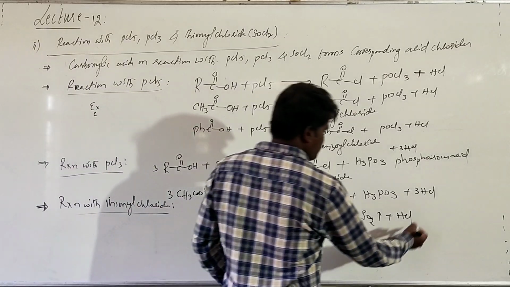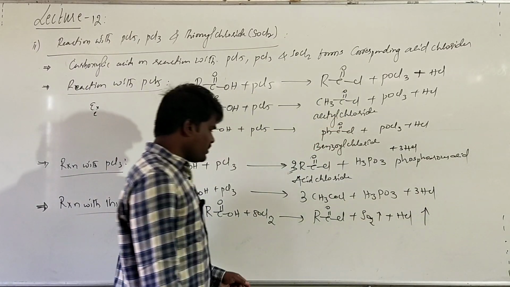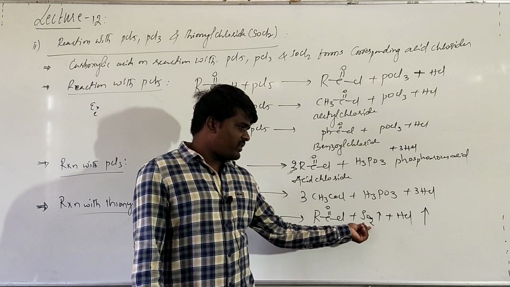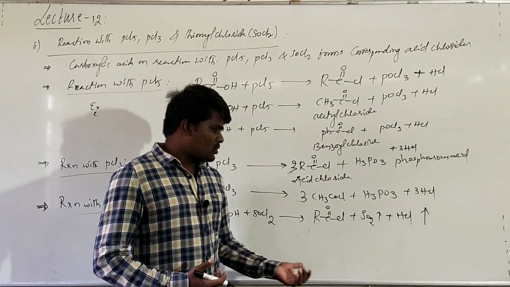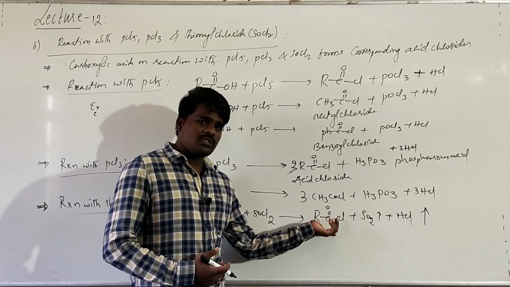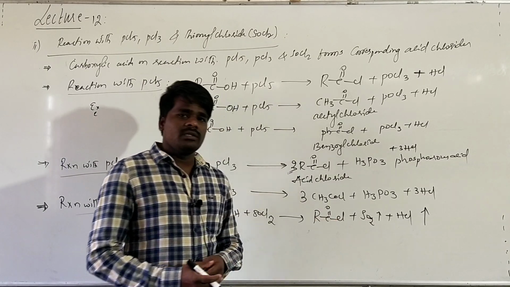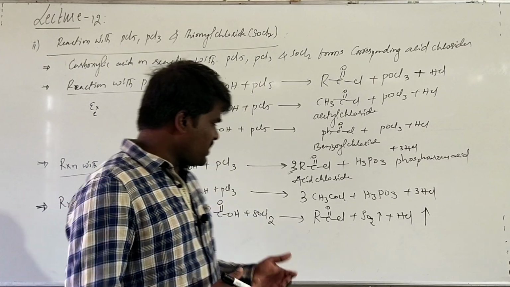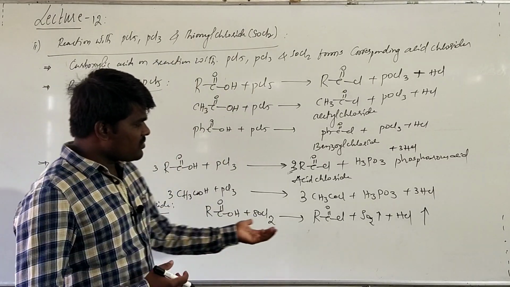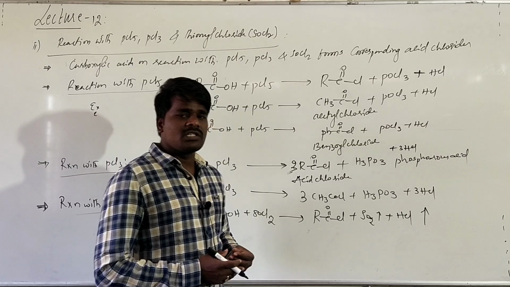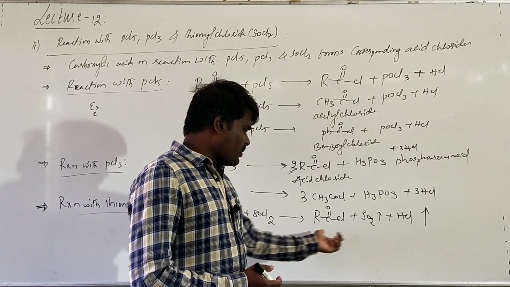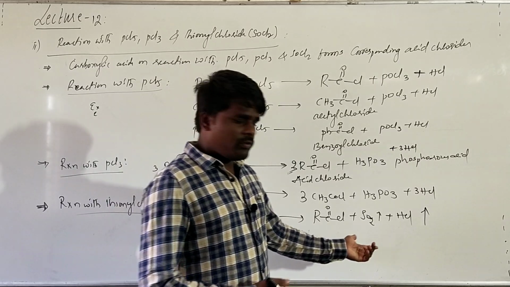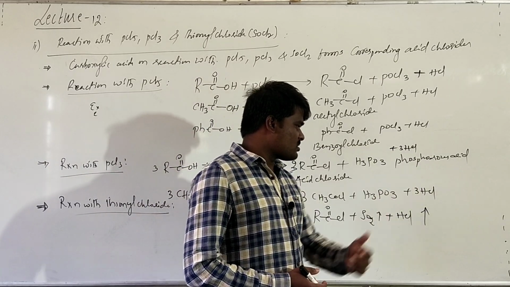This is one of the best methods of preparation of acid chlorides. Both the byproducts, sulfur dioxide as well as HCl, are liberated in the form of gases, so no byproduct is associated with the product. Here you will get the acid chlorides in pure form, so you need not purify the product separately.